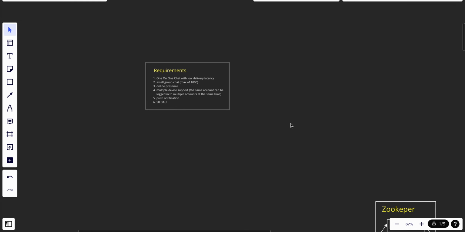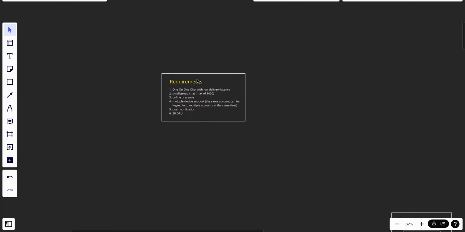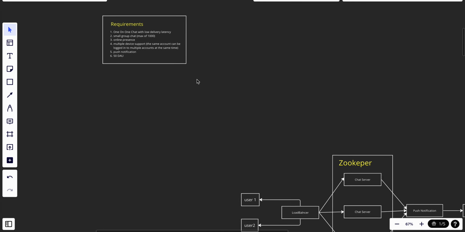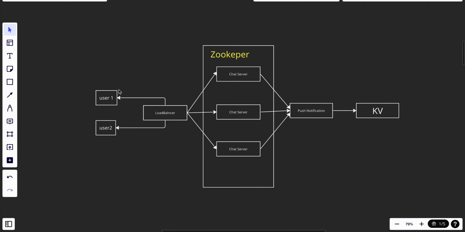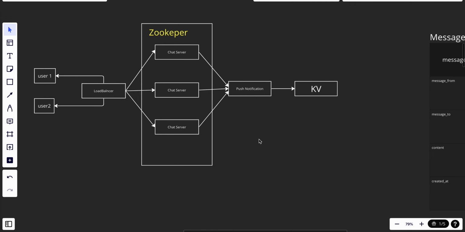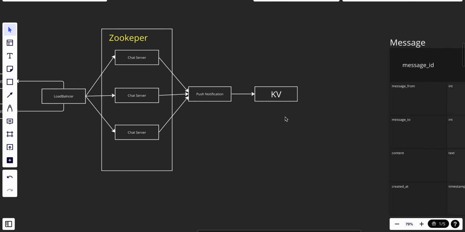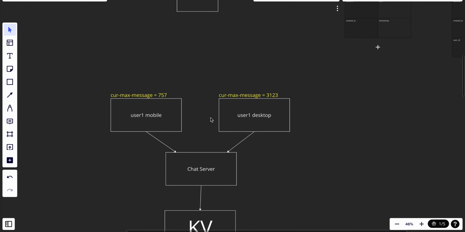From the questions we get the requirements, and it's quite important after we do the requirements to ask your interviewer, is this okay, or do I have to add more? And after doing the requirements, we propose a high level design. In the high level design, we talk about how user one and user two connect with the load balancer, and we send it to the chat server. Zookeeper will be used to direct the user to the closest chat server next to user one. We have a push notification, and we store the messages in the key value store. After that, we talk about the modeling of the messages in the key value store, and the messages in the group.